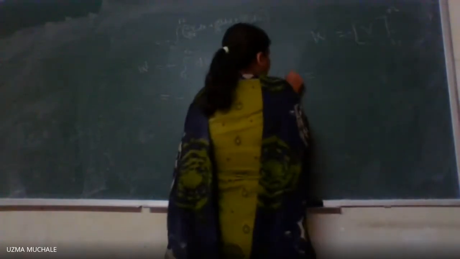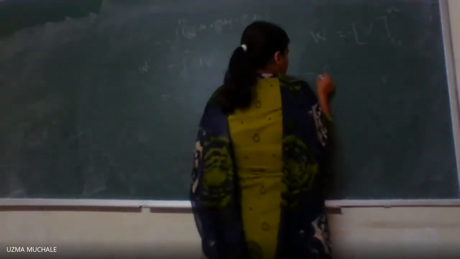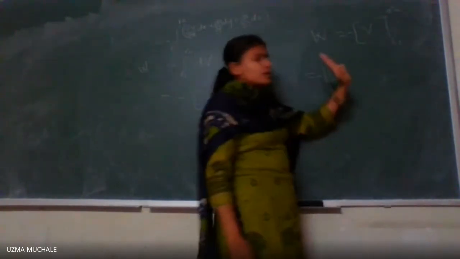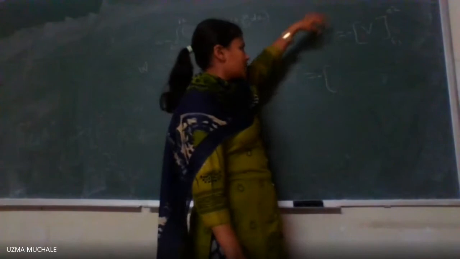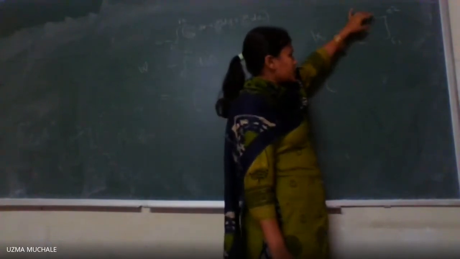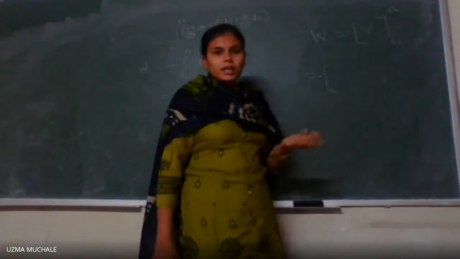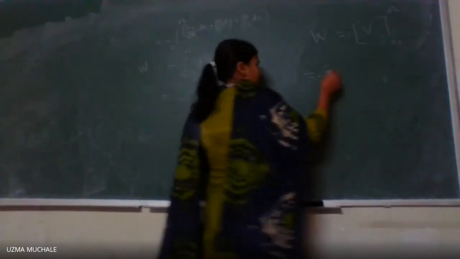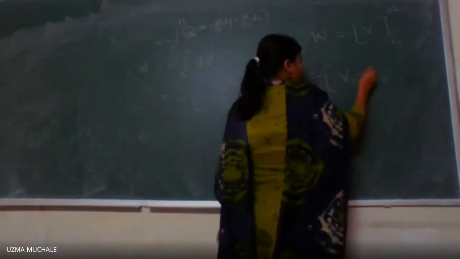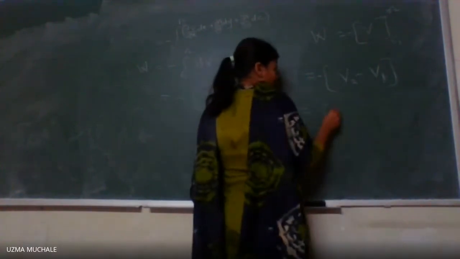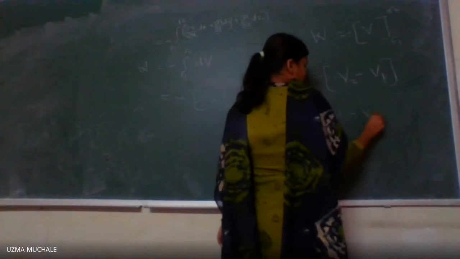But now we cannot write upper limit minus lower limit, right? So can you write it as R2 minus R1? Because it is not necessary, no? Actually here it is potential energy, and these are the position vectors at P1 and P2. So hence we can write it as nothing but V2 minus V1. Again there is a minus sign outside, so we can write it as V1 minus V2.